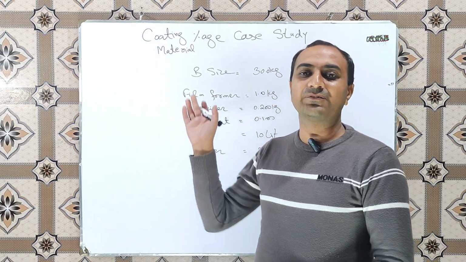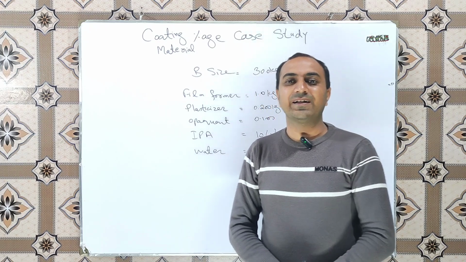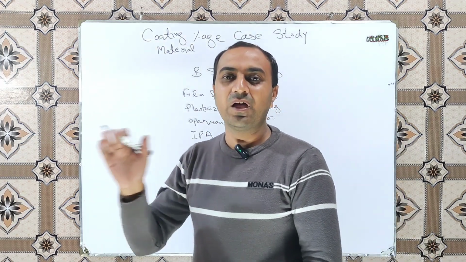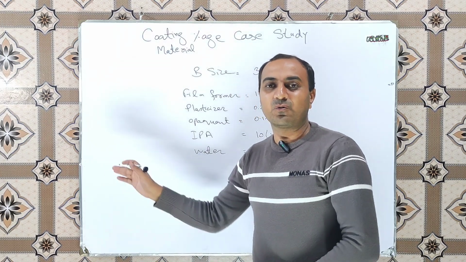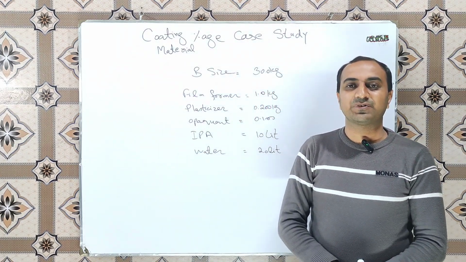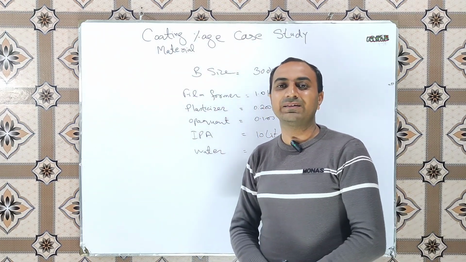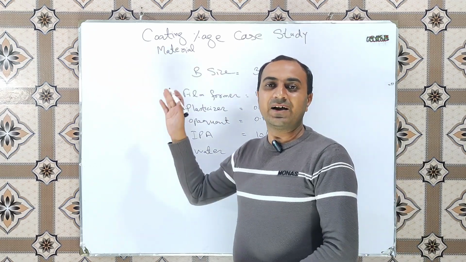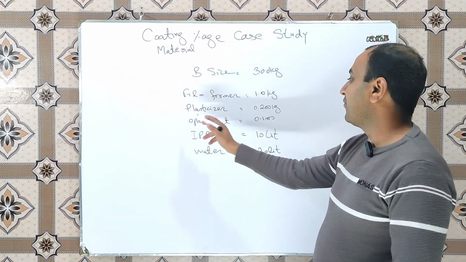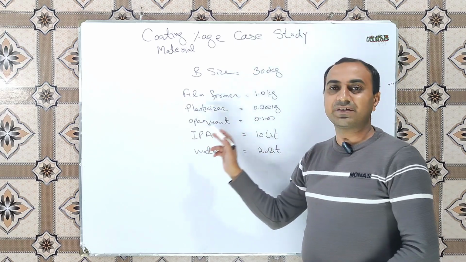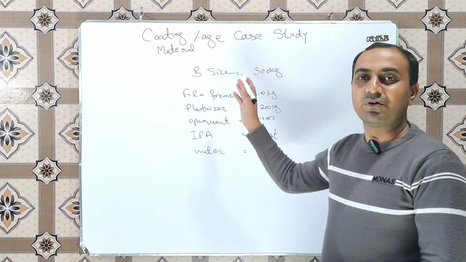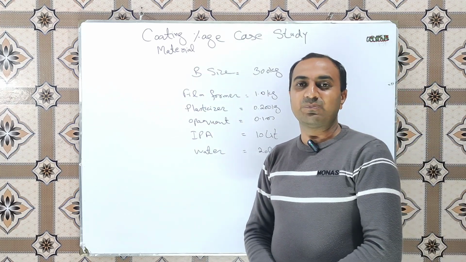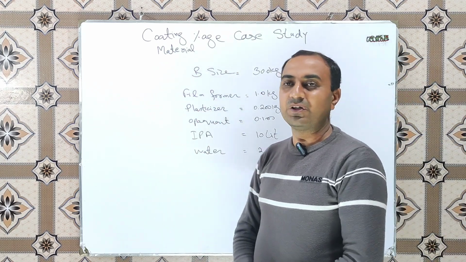I hope this will also be helpful for you and you will learn it by yourself and will also teach it to your operator. So for calculating the coating material percentage, simply we will combine the quantities of all the solid contents, and in our formulation we have film former, plasticizer, opacants, IPA and water. The quantities are provided. These are just for the explanation, meaning this is not a real formulation.